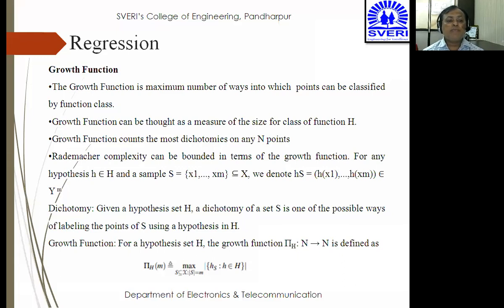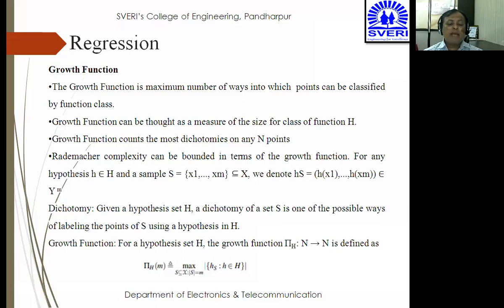This is how the growth function is actually defined for the samples by considering the hypothesis h and the sample S, which denoted as samples and hypothesis together, called h of S, that is given by h of x1 to h of xm, which also means equal to Y raised to m. So this is the Rademacher complexity which can be bounded by the growth function.